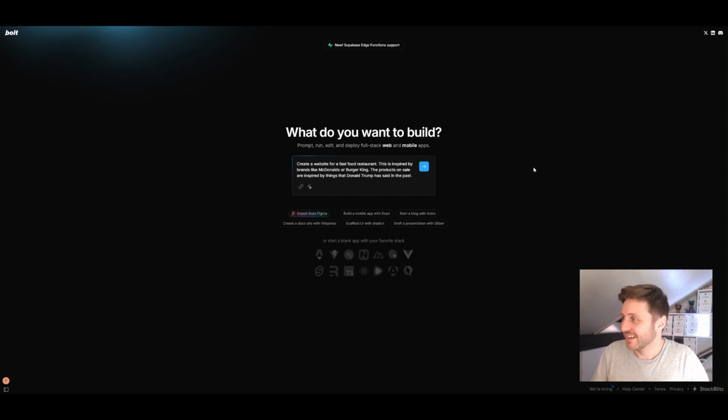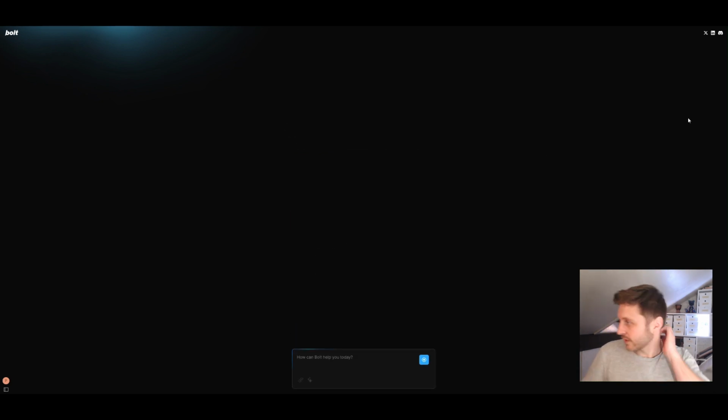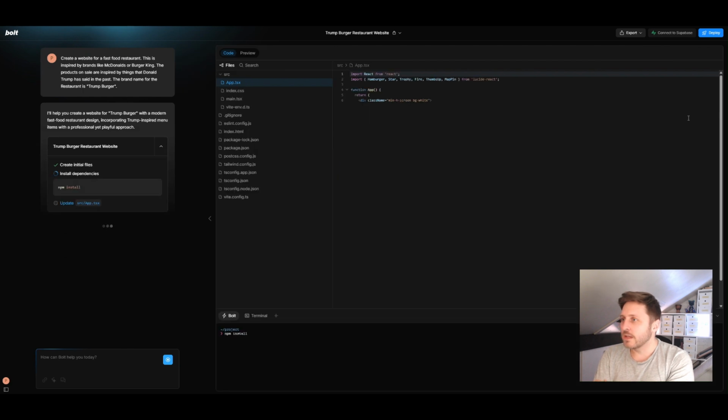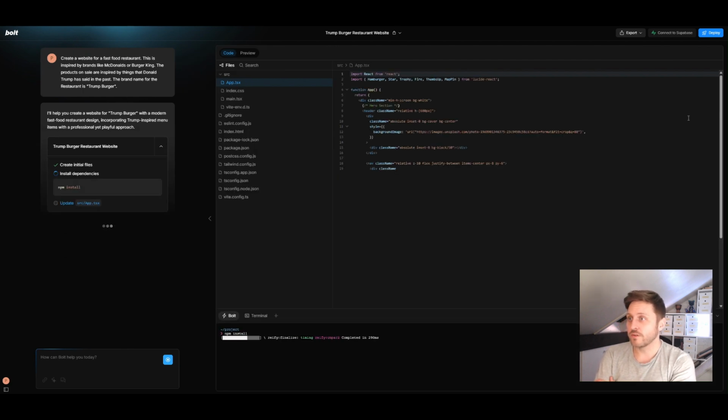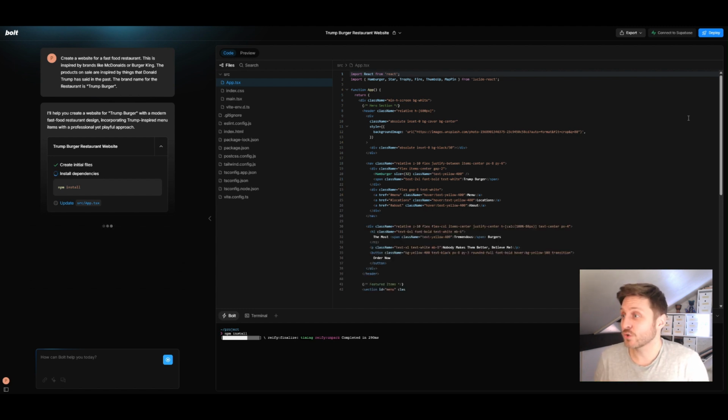I don't know. The brand name for the restaurant is Trump Burger. Cool. Okay, let's put that prompt in and see what it comes up with. That is a pretty basic prompt to start. Create a website for Trump Burger with a modern fast food restaurant design incorporating Trump-inspired menu items with a professional yet playful approach.